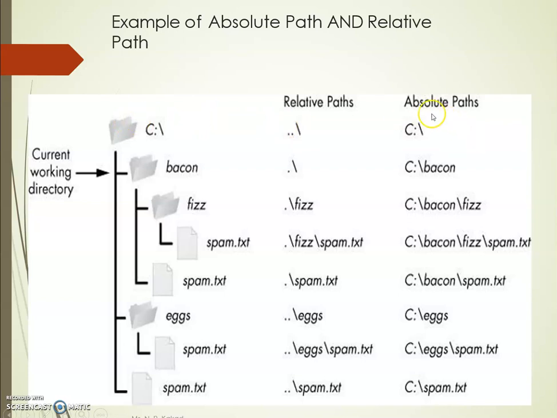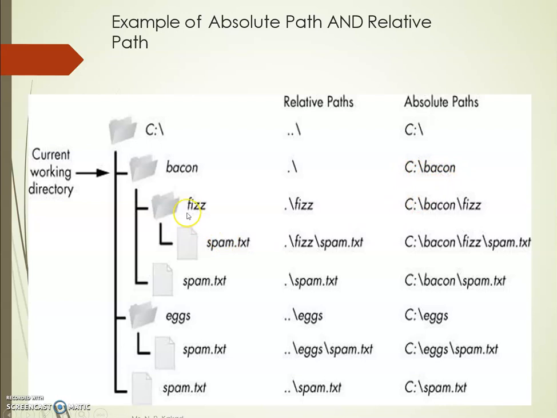If we are using the absolute path, then we have to write the folder name, colon, and then the backslash. If you want to access the background folder, which is the current working folder or directory, we have to use a single dot. A single dot is for the current working folder. So single dot, slash, and here we specify the folder name.